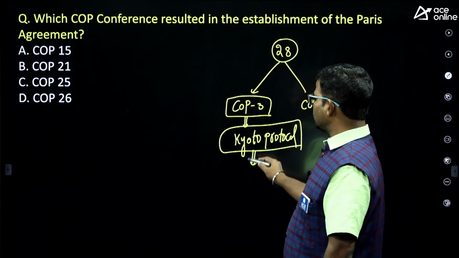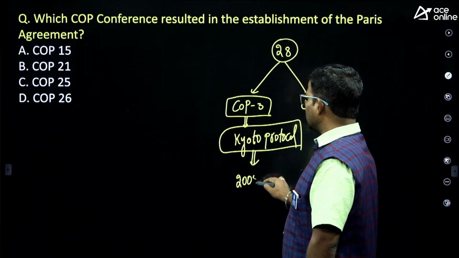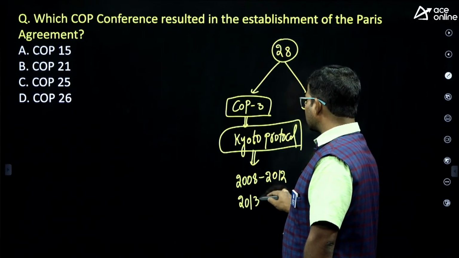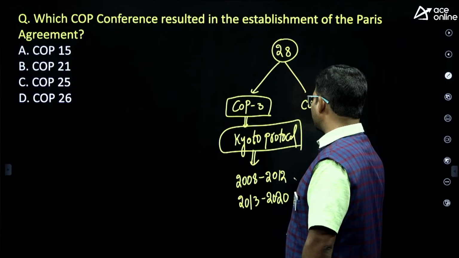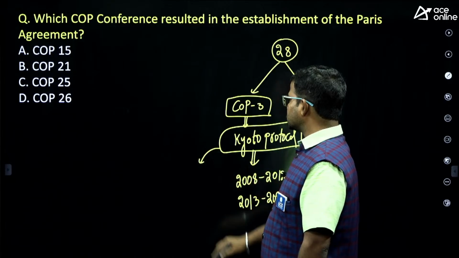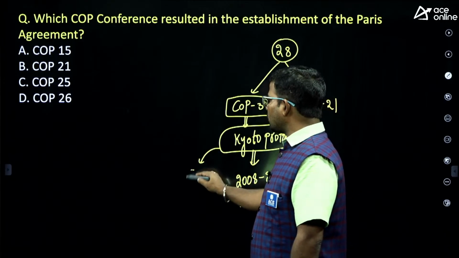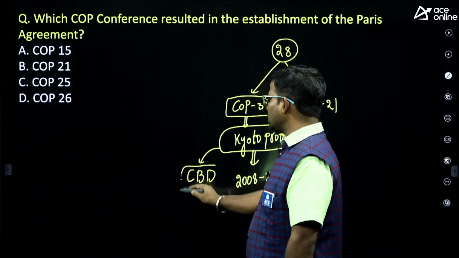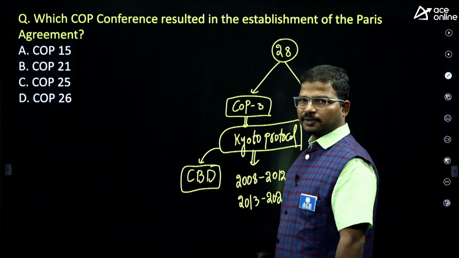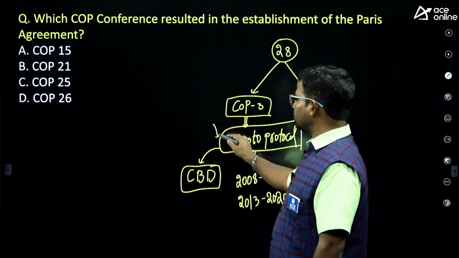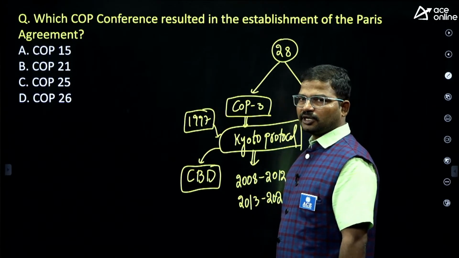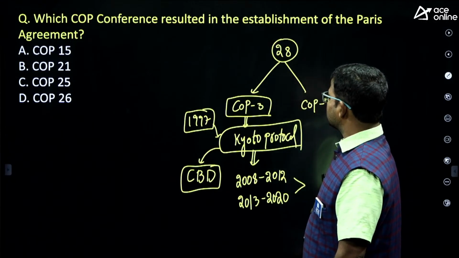It was implemented in two phases. Phase 1, 2008 to 2012. Phase 2, 2013 to 2020. In these two phases, the Kyoto Protocol was implemented. What are the major postulates proposed in the Kyoto Protocol? Common but differentiated responsibilities. That is the major objective of the Kyoto Protocol. It was initiated in the year 1997, in December.